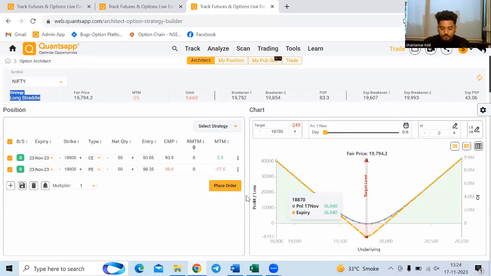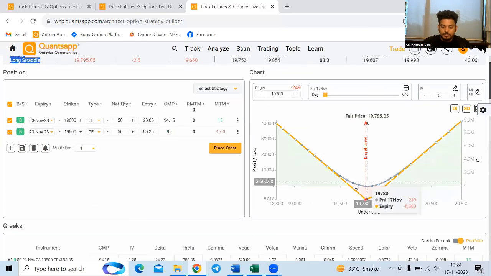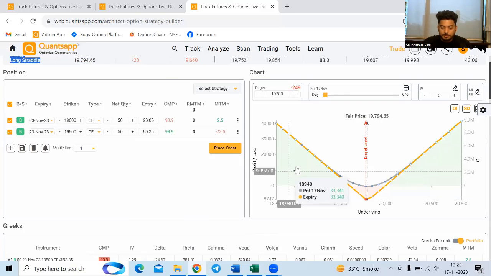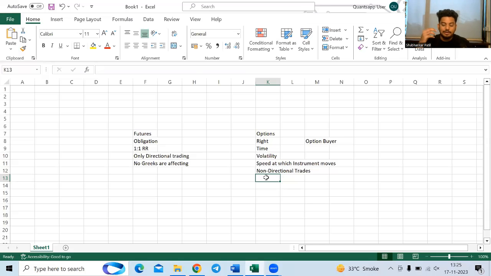Now, if you see, if the market goes anywhere, okay, let's say if the market goes to 20,270, still I'm making profit. Even if the market goes to 19,800, still I'm making profit. And you can take non-directional trades even if the market is oscillating, and also you can take non-directional trades when you are expecting a big movement happening in the market. Apart from that, you can create more option trading models such as volatility based trading systems.